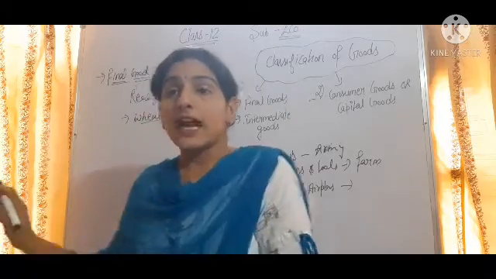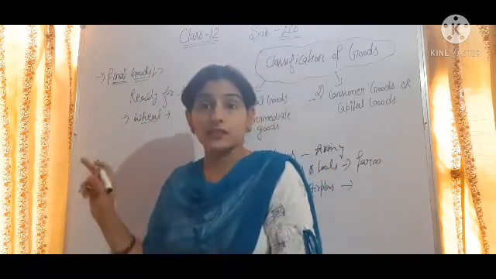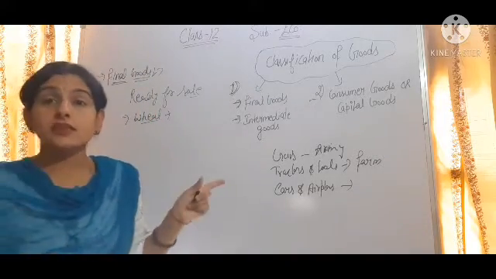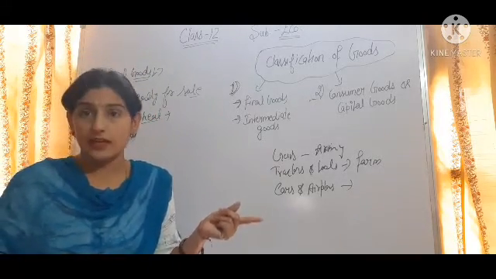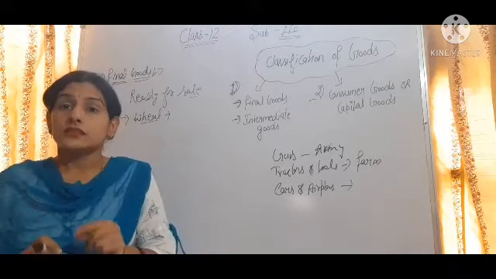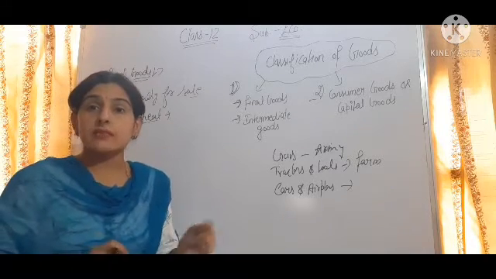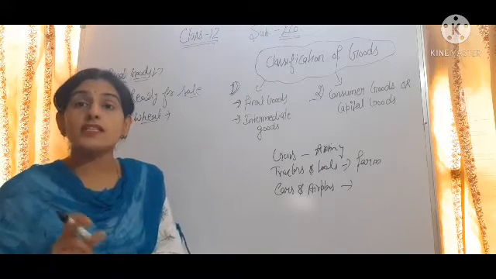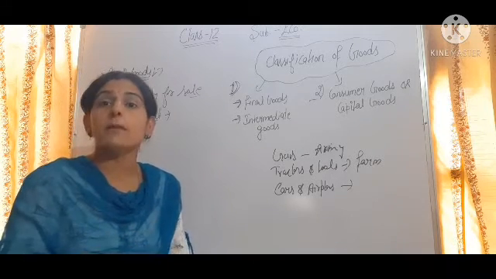But that wheat is purchased by the flour mill and he will make the flour, so it is an intermediate good for the flour mill. And that flour will be purchased by the bakery from the flour mill, so flour is an intermediate good for the bakery.